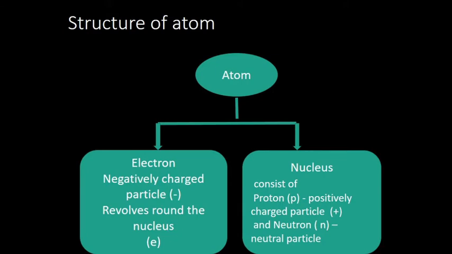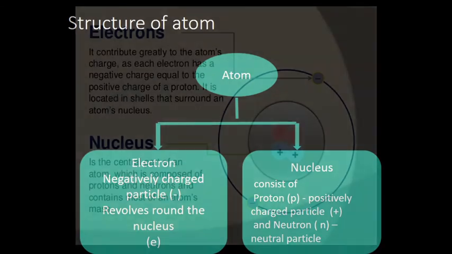The nucleus consists of two particles. One is the proton. Proton is positively charged and neutron is a neutral particle with no charge. So the number of electrons and the number of protons will be equal. The atom as a whole is neutral. The negative charge of the electron is balanced by the positive charge of the proton. The nucleus has positive charge, the electron has negative charge. To balance, the number of electrons is equal to the number of protons.